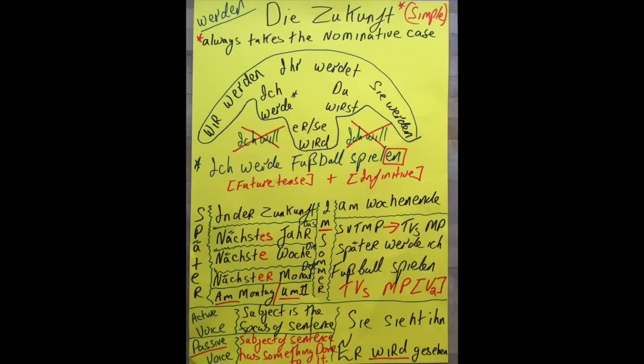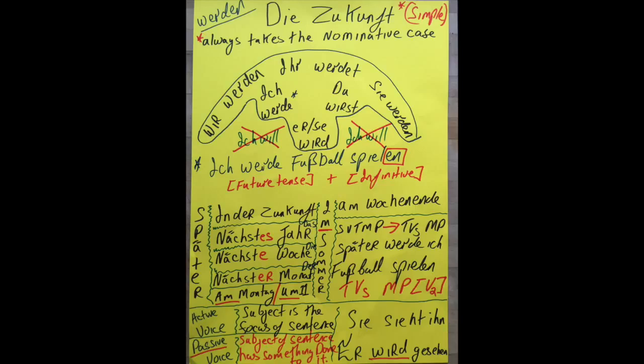Okay, so in this poster you're looking at the Zukunft. So we're going to talk about the simple future tense in German. Now the simple future tense in German always takes the verb werden, W-E-R-D-E-N. So it's conjugated there in the pattern ich werde, du wirst, sie wird, wir werden, ihr werdet, sie werden. So going from I will to they will.